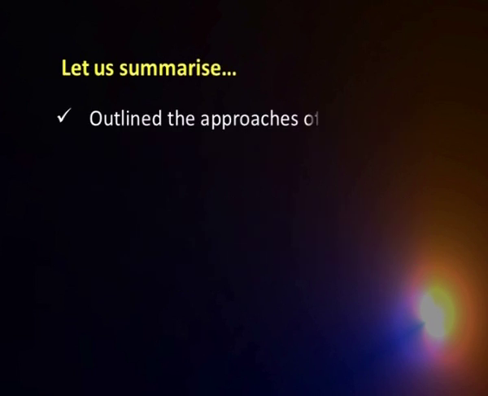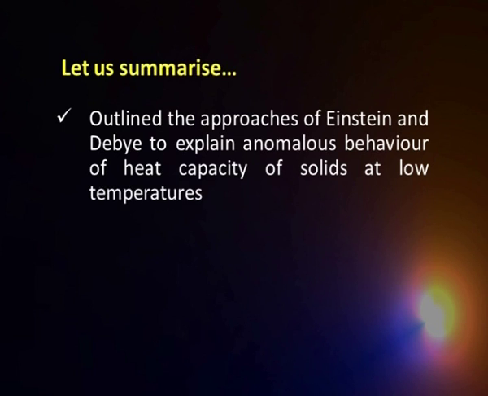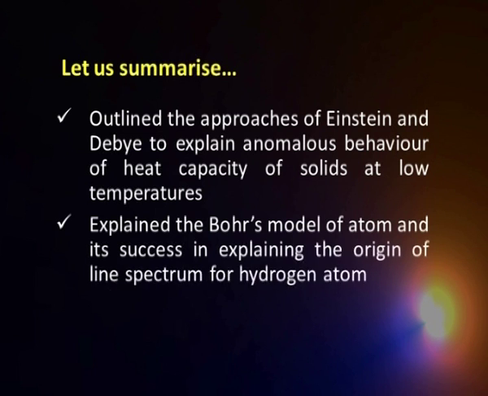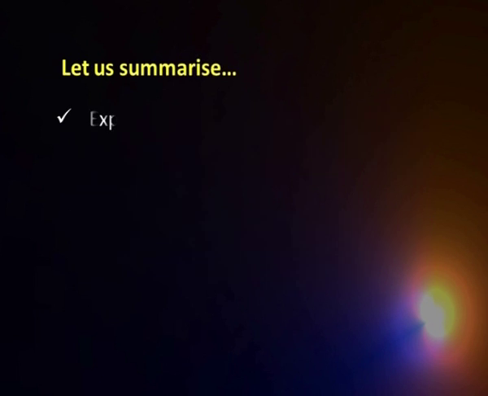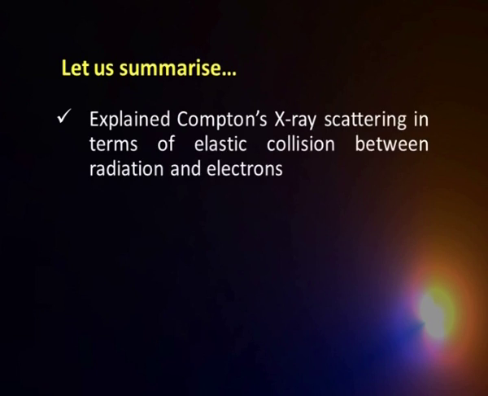Thereafter, we outlined the approaches of Einstein and Debye to explain the anomalous behavior of heat capacity of solids at low temperatures. We explained Bohr's model of the atom and its success in explaining the origin of the line spectrum of the hydrogen atom. Having done that, we went further to explain Compton's X-ray scattering in terms of elastic collision between the photons of radiation and the electrons in the metal.